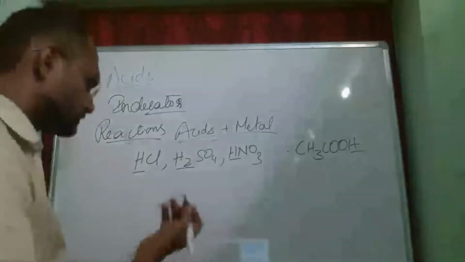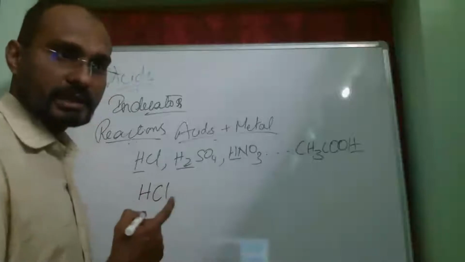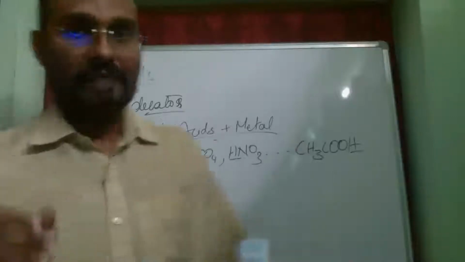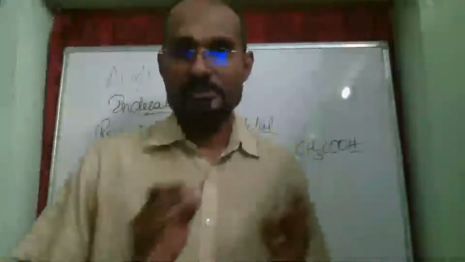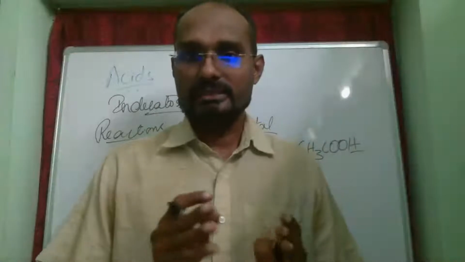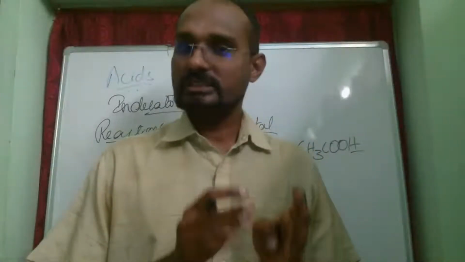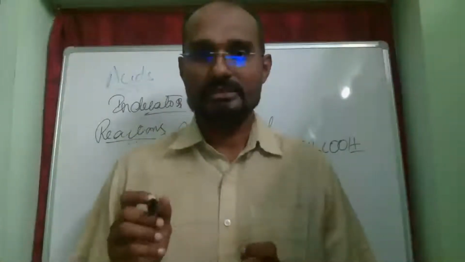For example, HCl. Here I want to specifically bring to your notice the difference between hydrogen chloride and hydrochloric acid. Hydrogen chloride is that compound which is not acidic in nature. Please try to understand the difference.